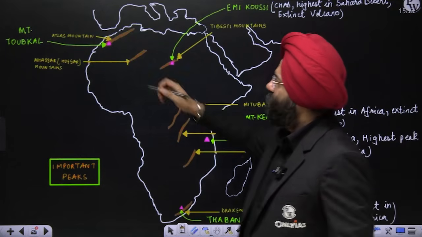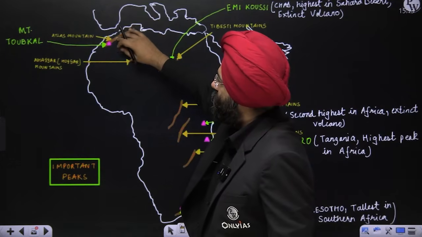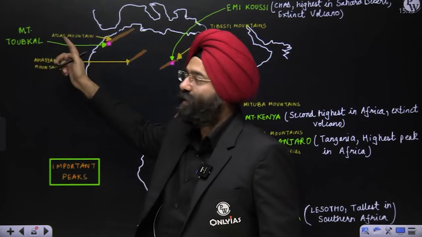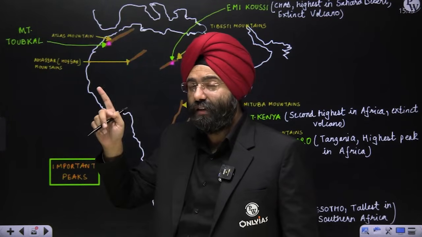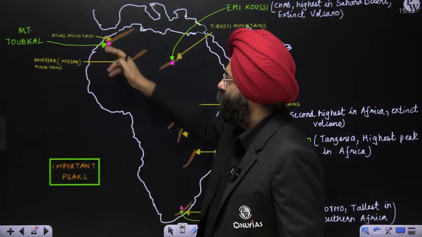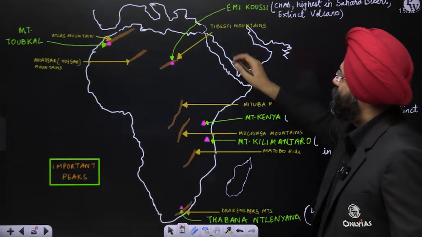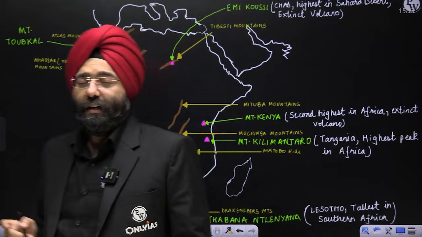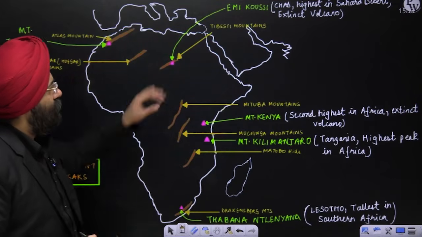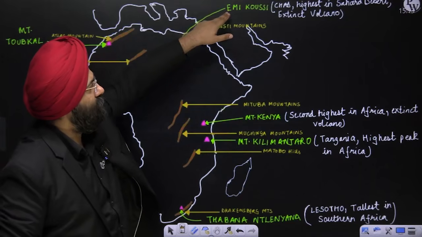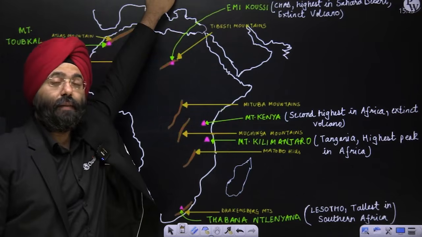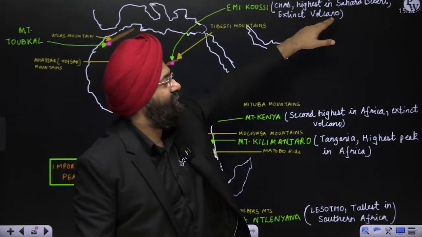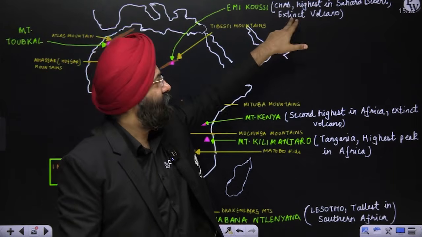Now see, if you see the Atlas mountain range, you have Mount Toubkal present here as the highest peak of the Atlas mountain. We had done it in the physical division also. Now, if you come here, this is the Tibesti mountain range. In this particular mountain range, you have an important peak, Emi Koussi. Where is it present? Chad. It is the highest in the Sahara desert and it is an extinct volcano.